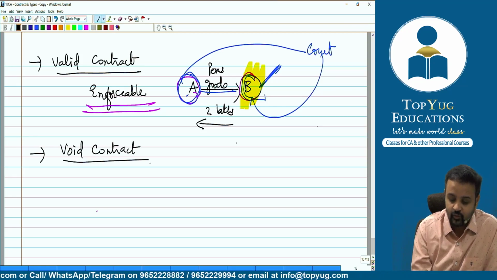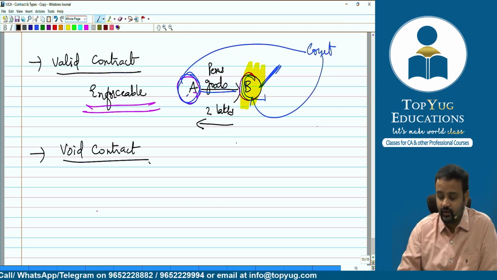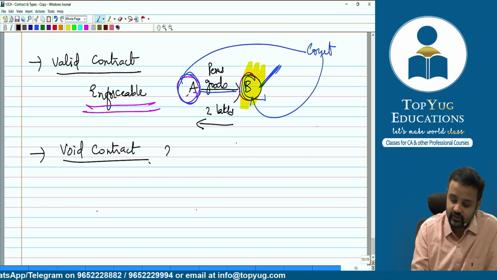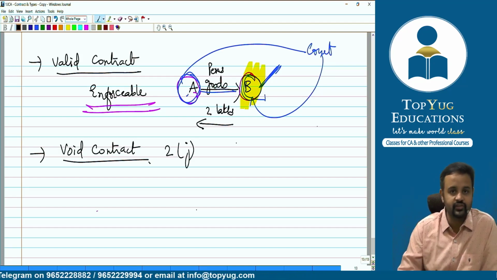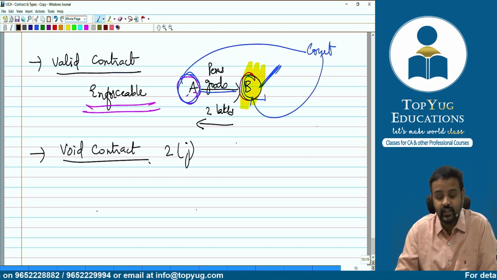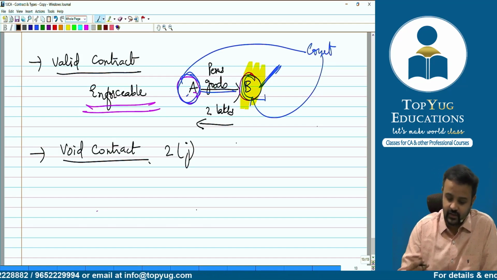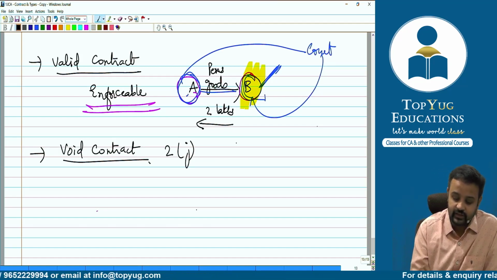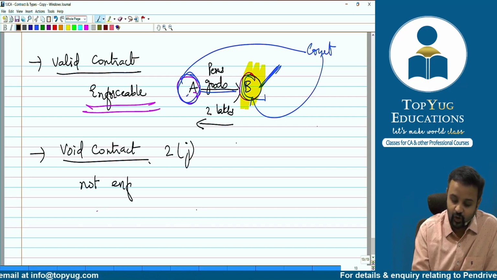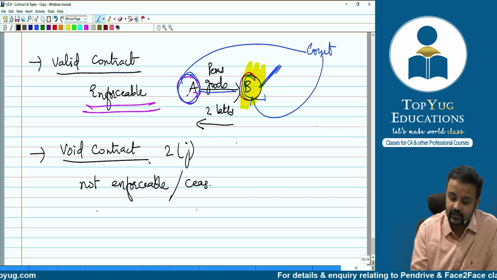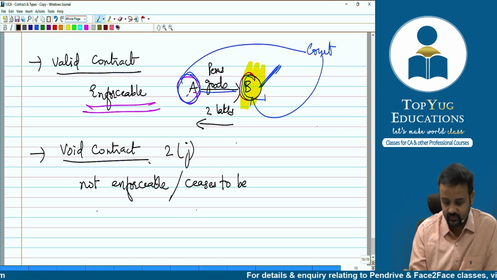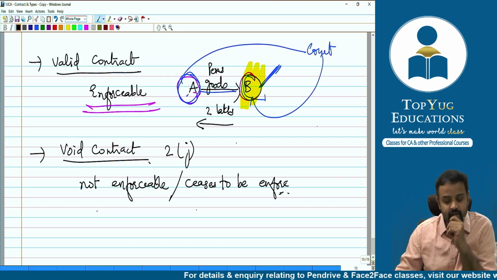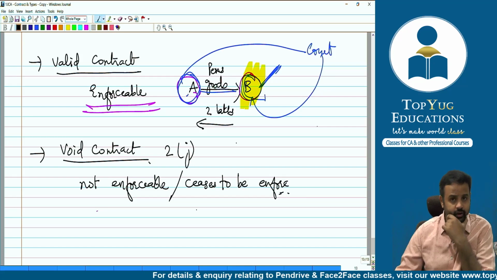Next one is what? Void contract. What is a void contract? If you recall, section number 2 clause J of the Indian Contract Act gives us this. So it says what? A contract which is not enforceable, or maybe ceases to be enforceable. Am I right? Ceases to be enforceable is nothing but void contract.